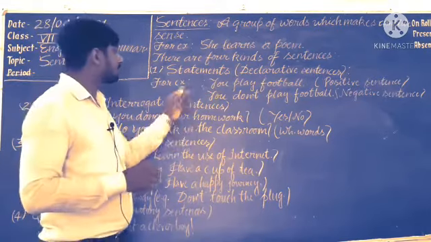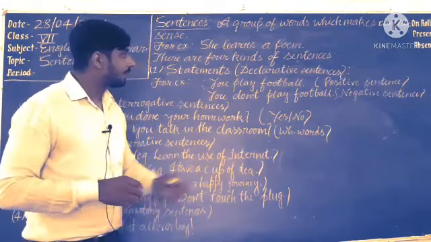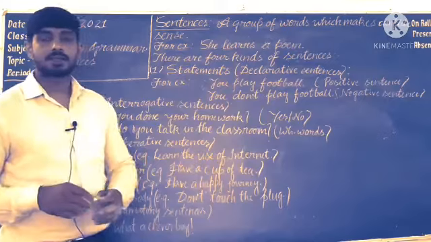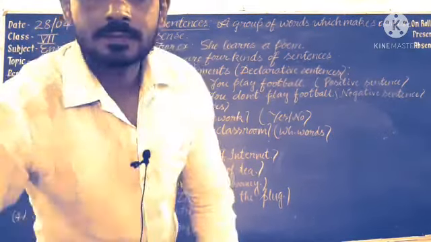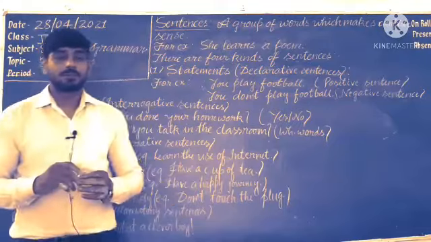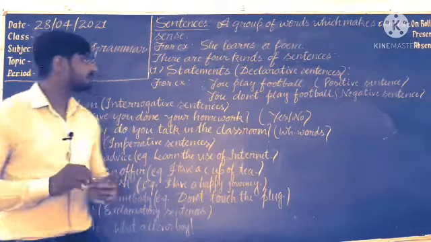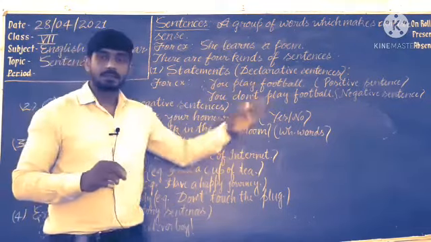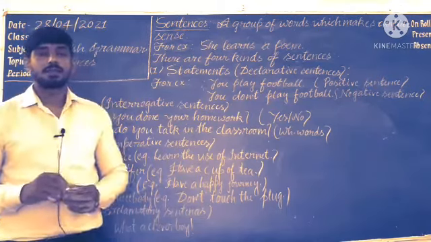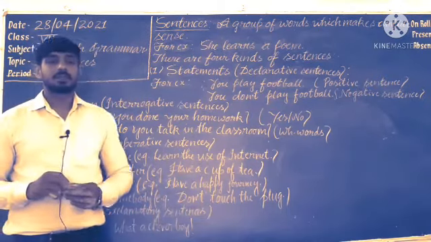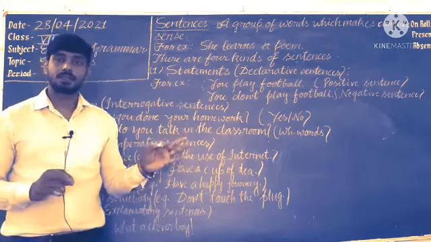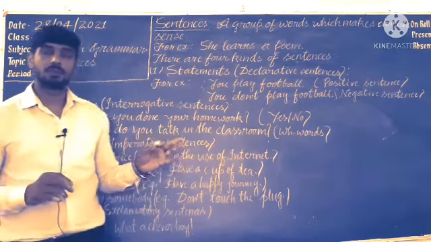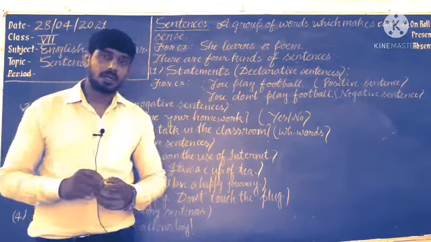First one is statements, declarative sentences. Understand? Dear students, you know that statements which we say are declarative sentences. The first kind states something, says something about someone, about a person or thing.